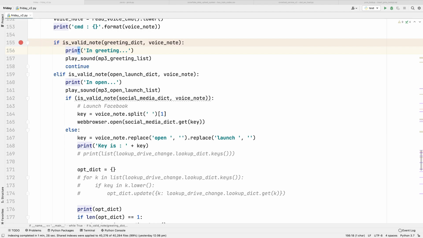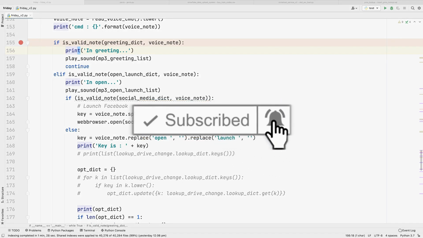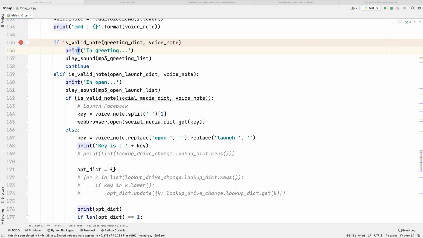But that's not actually a real AI because I have not used any self-learning model as it should be. But today in this video, I have brought to you the complete video of how to create a real AI like Iron Man's Jarvis, and this Jarvis will be capable of learning by itself.